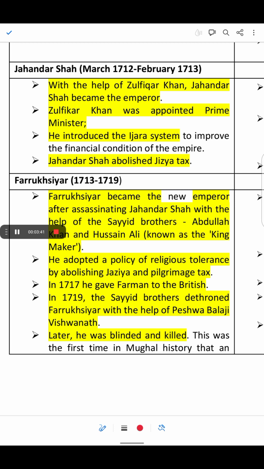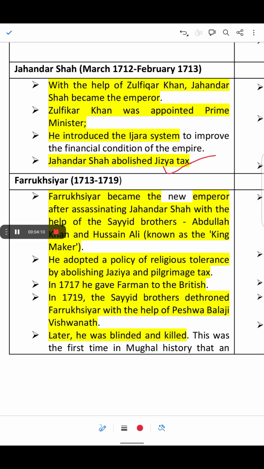Jahandar Shah abolished the jizya tax. Zulfikar Khan was the Wazir of the Mughal Empire and he introduced the Ijara system to improve the financial condition, meaning collecting tax from the farmers. The Ijaredars would collect taxes from the farmers and would pay a fixed amount to the state.